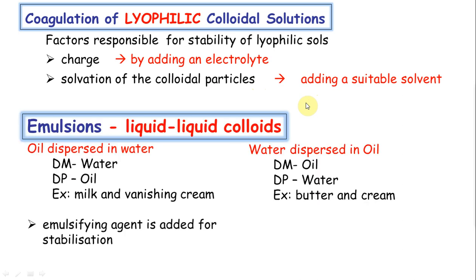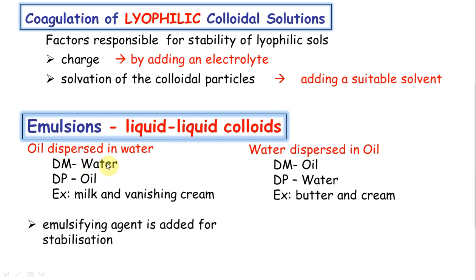The last segment of colloidal chemistry is emulsions. Emulsions are liquid in liquid colloids. Extremely important, a few questions come from this. Milk is a very good example of an emulsion. Paints are also a very good example. There are two types of emulsion, liquid in liquid. The first liquid can be oil, with the dispersed medium being water. Oil dispersed in water, the dispersed medium is water.